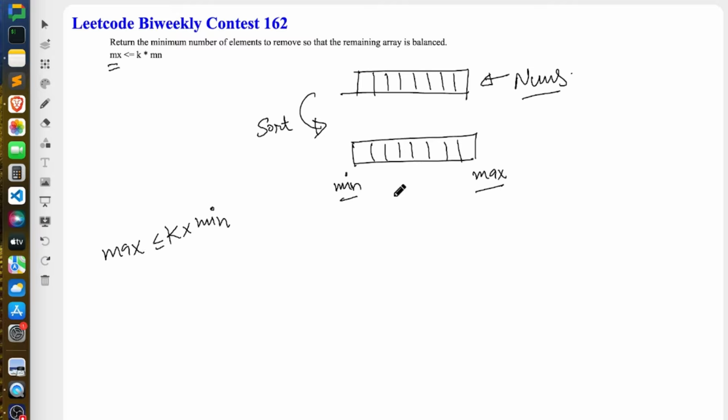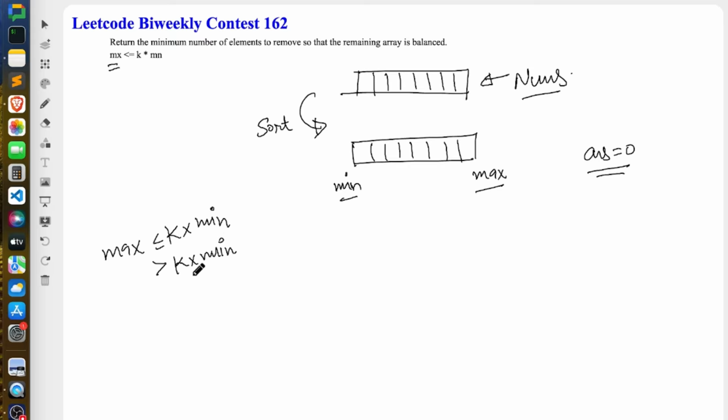If that is true, then you don't have to remove any element, and your answer would be 0 in this case. 0 means you don't have to remove any of the numbers, because your given array is already balanced. If that is not the case, if your max is greater than k times min, right?